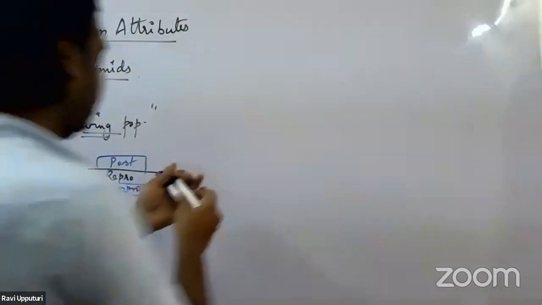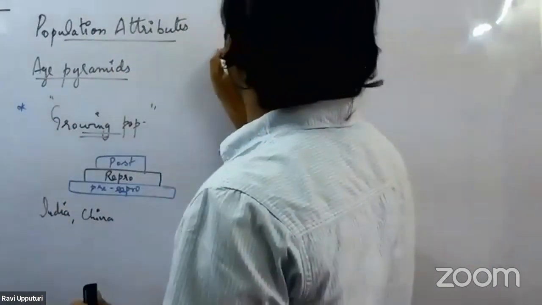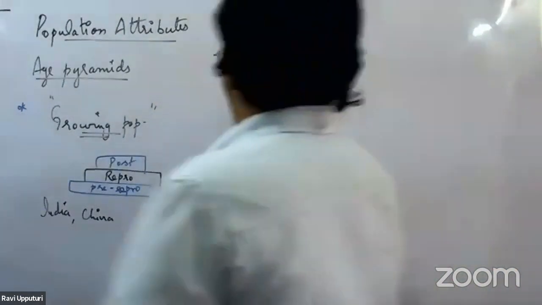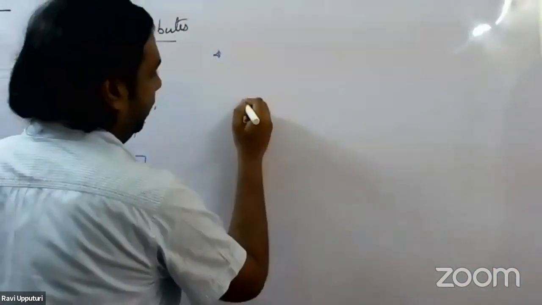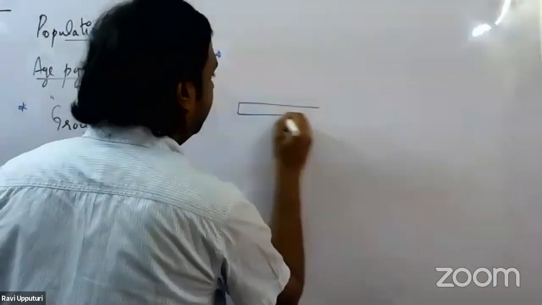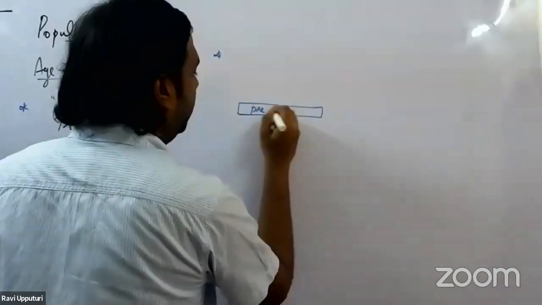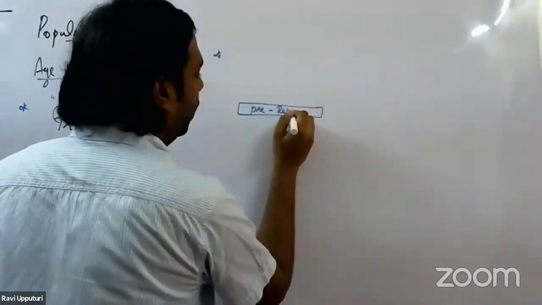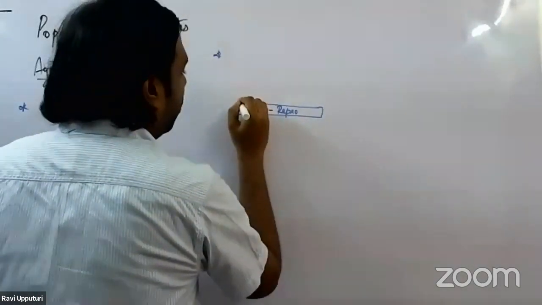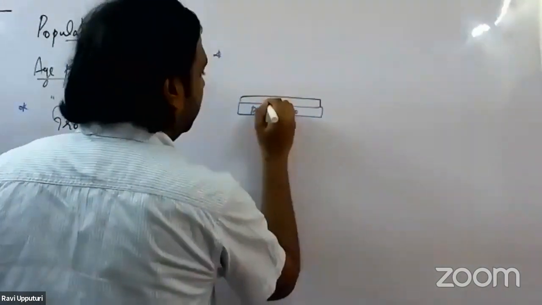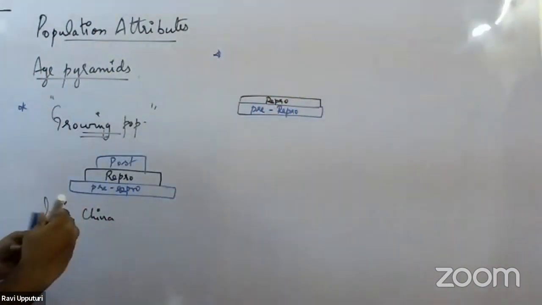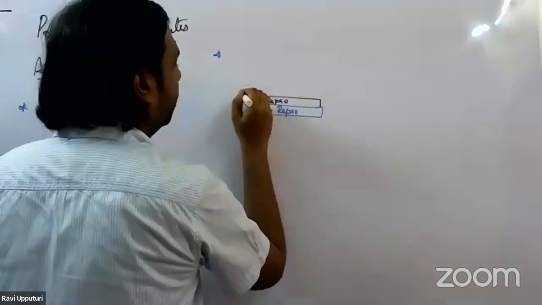The second type of population that we have. Let's take up the second type of population. In this type of population, let's draw the pyramid first and then we'll start naming it. So this is the pre-reproductive age group. And here the reproductive age group is almost the same size. And then we would have the post-reproductive age group.